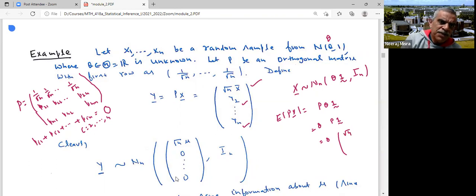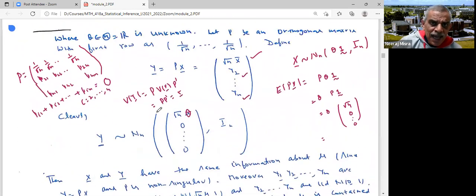The second would be P21, P22, P2n. That sum is 0, so each of them would be 0. So the mean is root n theta, 0, 0, 0. And what is the variance of y? It is P times the variance covariance matrix of X times P transpose. The variance covariance matrix of X is I, so it is P times P transpose, which is I.